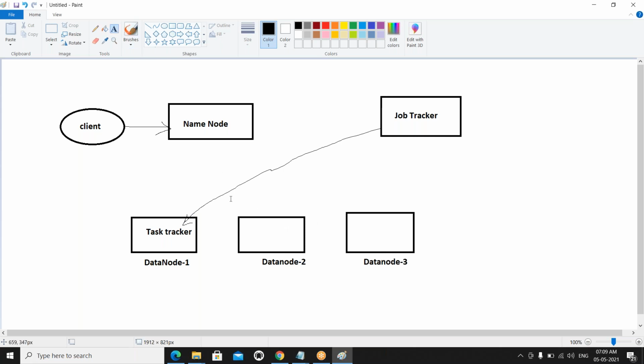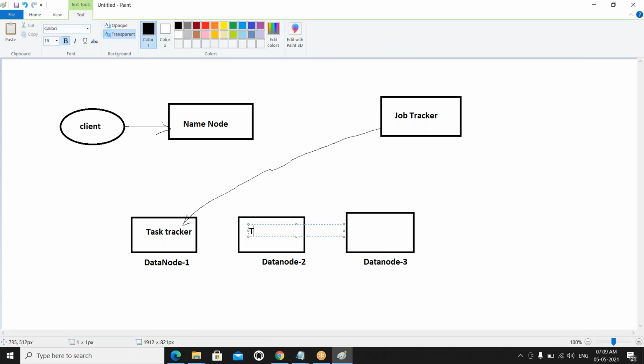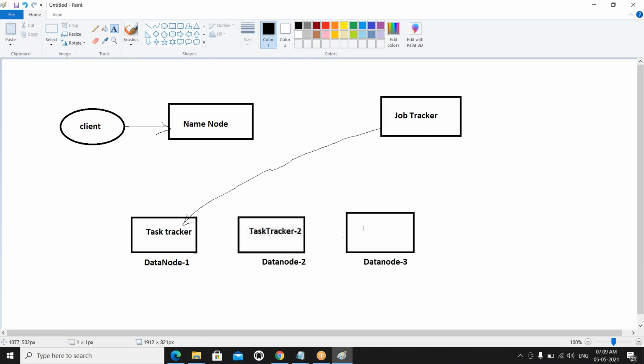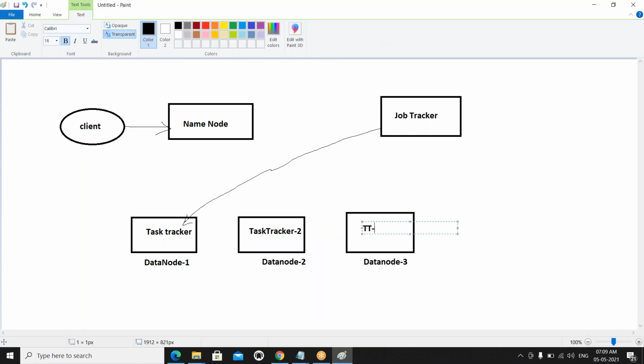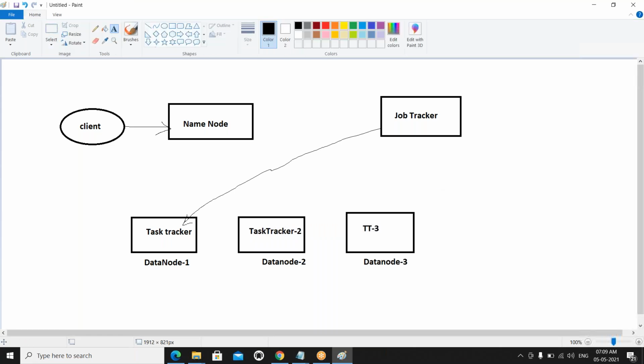Everywhere the actual data is there, this is also task tracker 2, and this is task tracker 3. Where the actual data is, the task tracker is going to execute, meaning it is going to insert the data, or for suppose get the data from the data nodes. The task tracker is going to execute the task assigned by the job tracker.